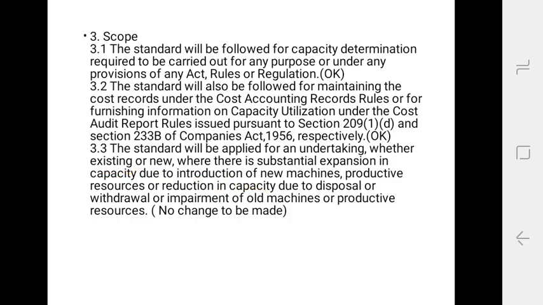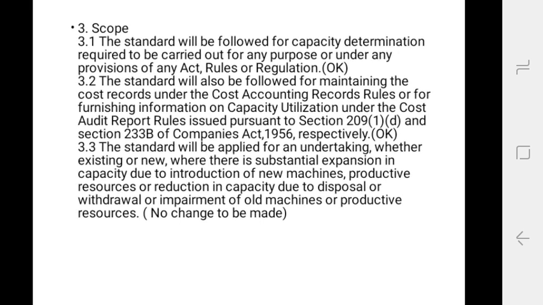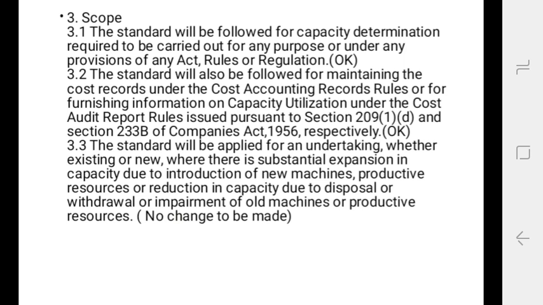And after that, third one is that the standard will help in proper allocation, apportionment and absorption of cost. After that, I will tell you the scope of cost accounting standard 2. The standard will be followed for capacity determination required to be carried out for any purpose or under any provision of any act, rule or regulation.